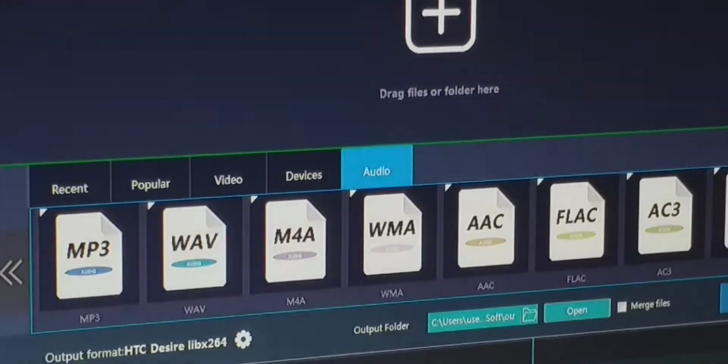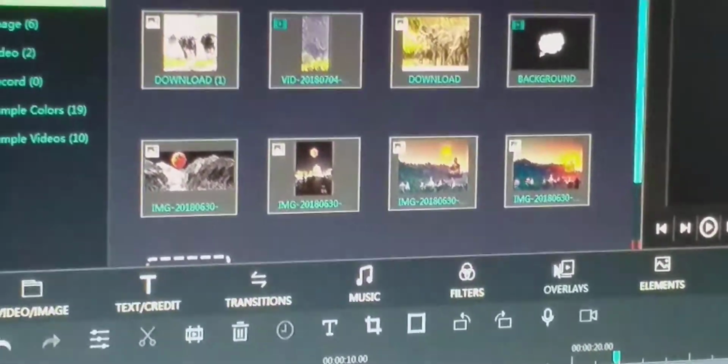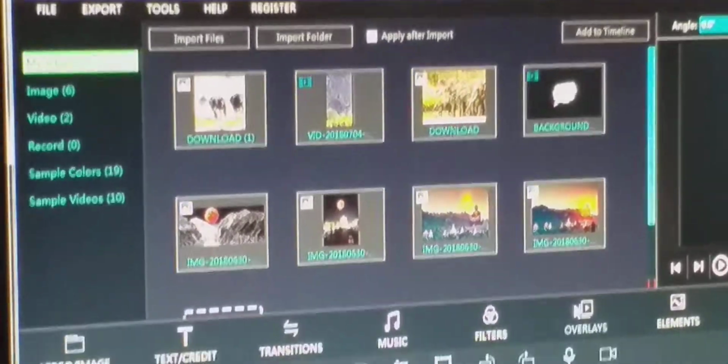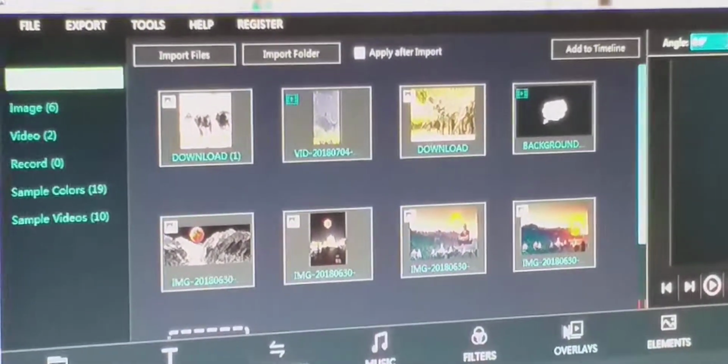There are different tools which make your work easier and easier. So it is very helpful for creation of your presentation or movie. It is all about the movie maker.